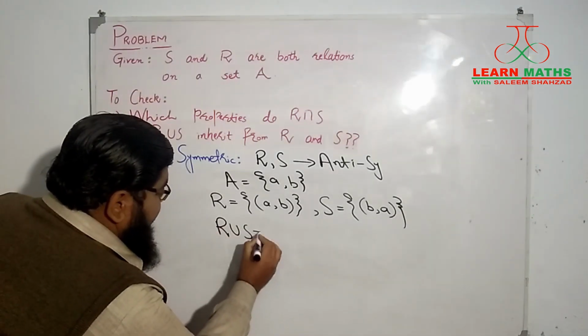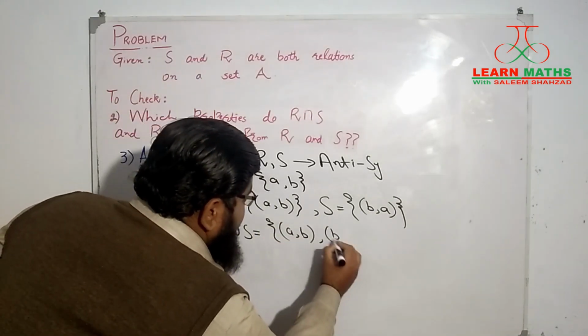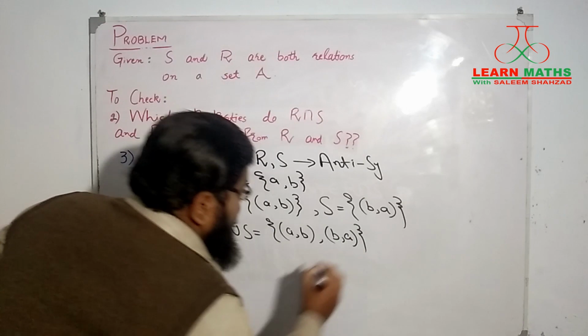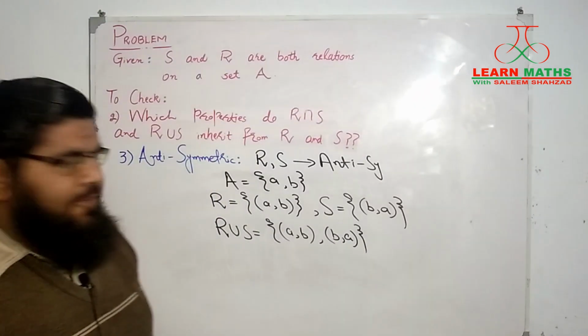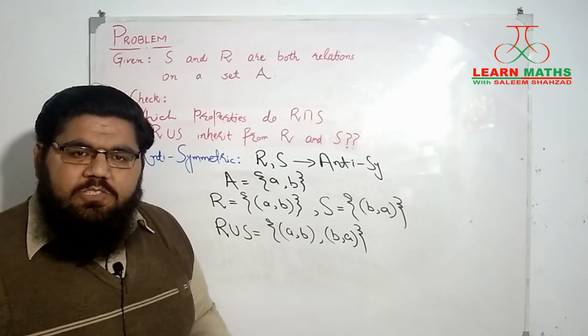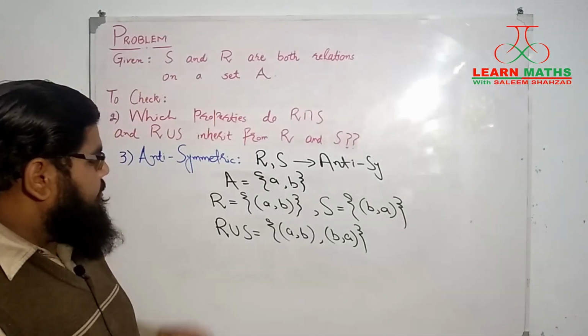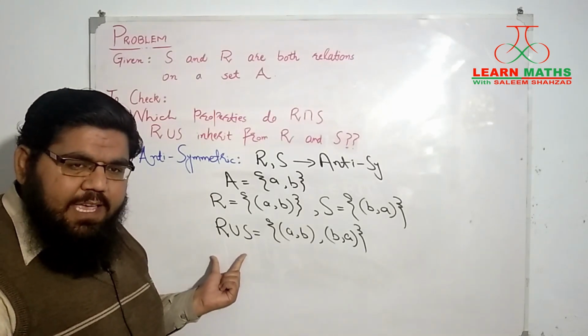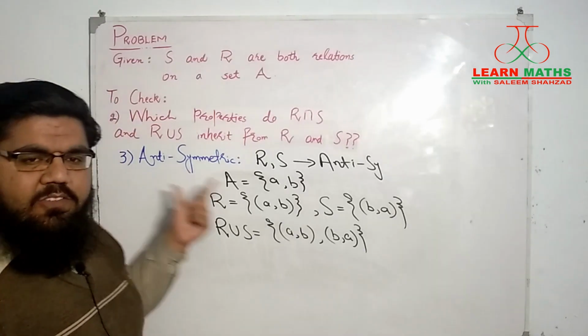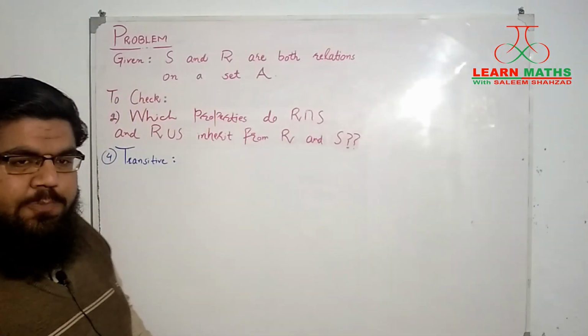Let's take their union. R union S will contain the pairs AB and BA. And you know very well that A and B are not equal. So this violates the condition of being an anti-symmetric relation. That is why we say that R union S is not an anti-symmetric relation.